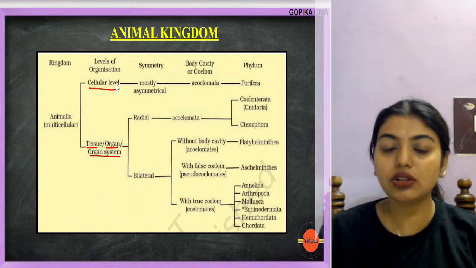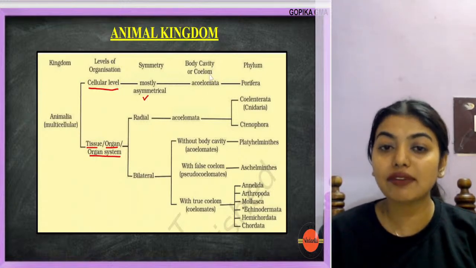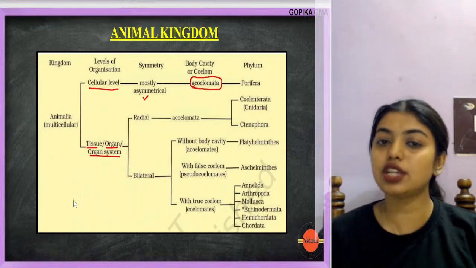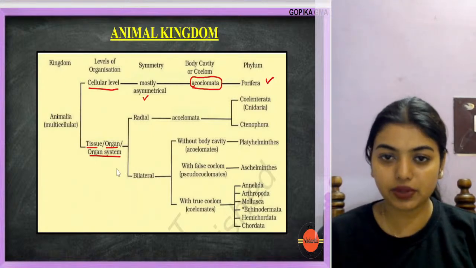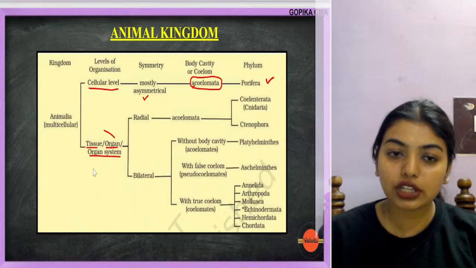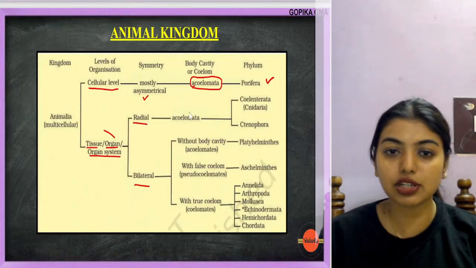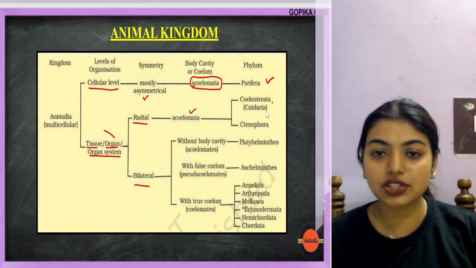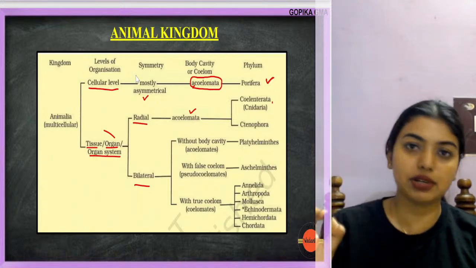Cellular level of organization is mostly asymmetrical, with the body cavity or coelom being acoelomate. In acoelomate, you have only one example, that is porifera. Understood? That is mostly asymmetrical.